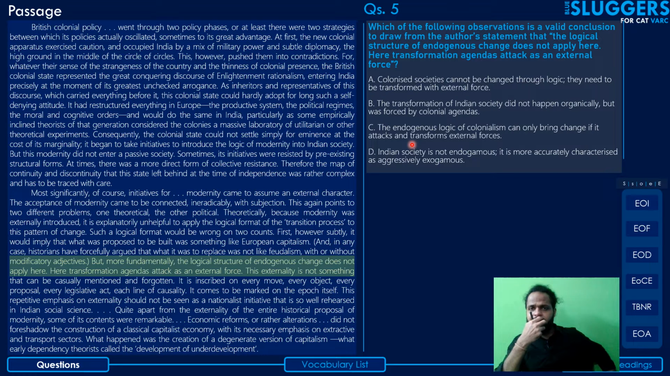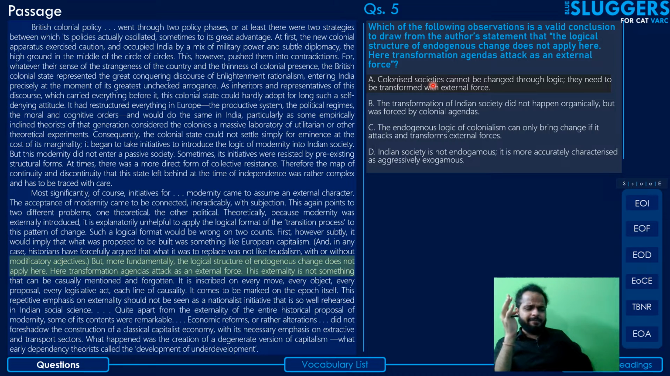And that's what he means. Here, the transformation agendas attack from outside, and hence the change in this case can in fact be considered as exogenous. The author hasn't used the word exogenous. I'm using it just to explain things to you better. Okay, coming to the first option now. In light of this understanding, let's look at the options one by one. The first one says colonized societies cannot be changed through logic. They need to be transformed with external force.